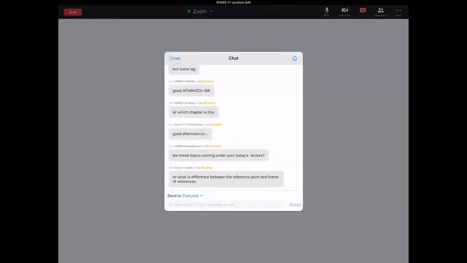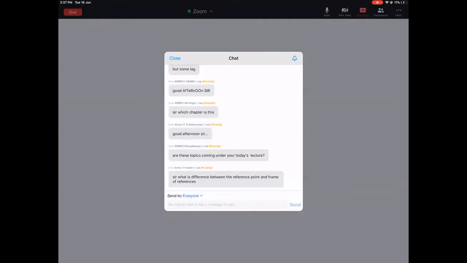What is the difference between the reference point and the frame of reference? No, I just want to wait for a few minutes. I just want to explain some of the questions. These are all questions which are there in the worksheet that I have given. So I'm just explaining a few of those questions.